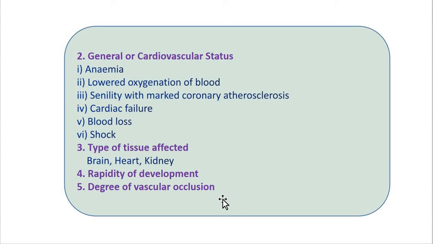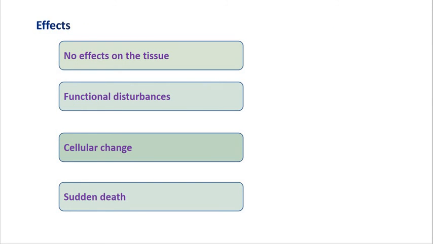Now after that the last point is effects. The effects of ischemia are variable and range from no change to sudden death. The first is no effects on the tissue. If the collateral channels develop adequately, the effect of ischemia fails to occur. Now this is what no effect on the tissue means.